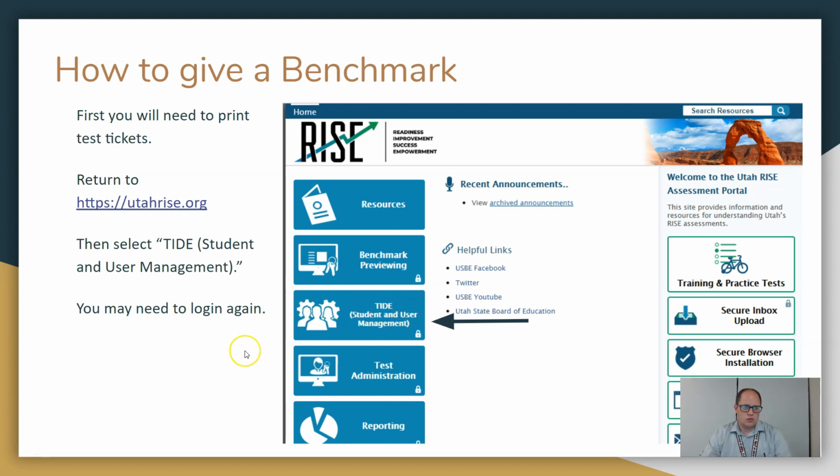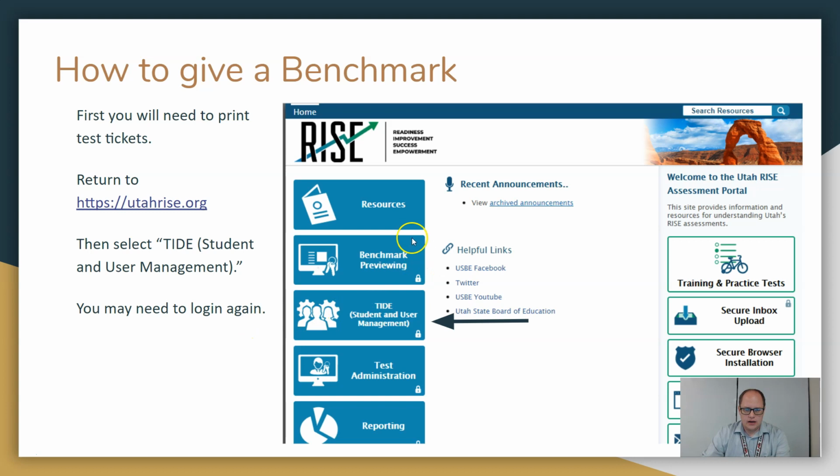So let's go ahead and see. We do need to print tickets. They probably do have tickets, but none of my students really know their SSID number, and they're in 8th grade. They've had like 7 years of this testing stuff, or however many, less than that. So let's go ahead and see how we can do that.